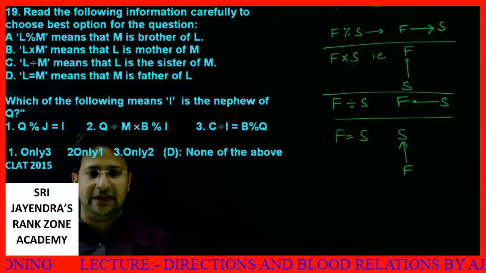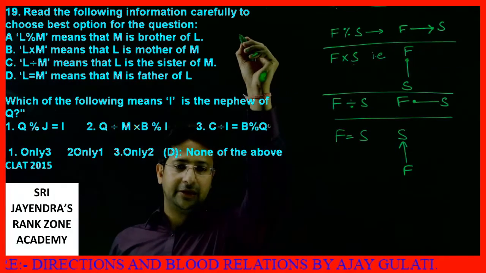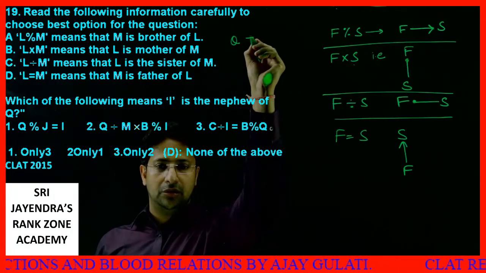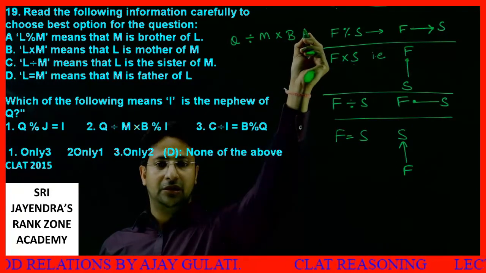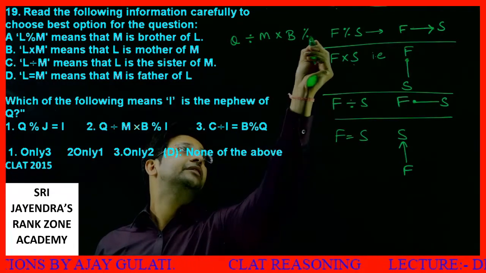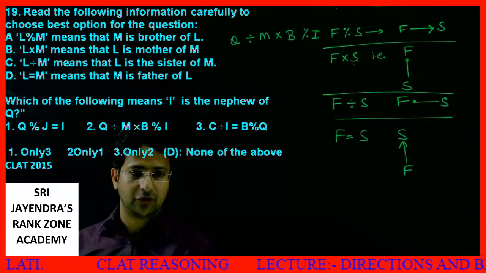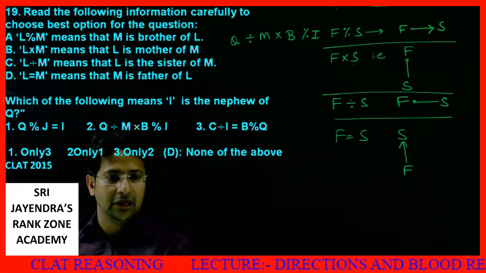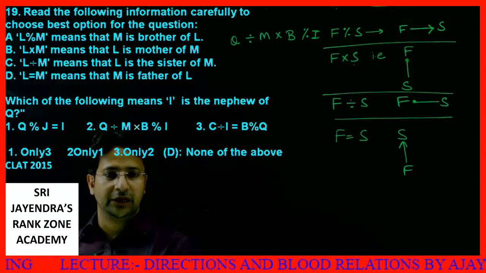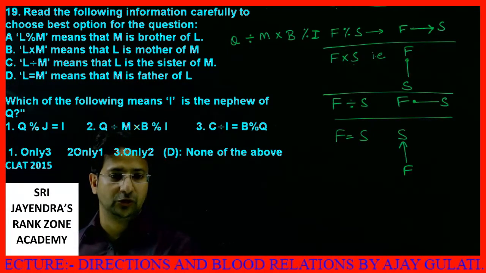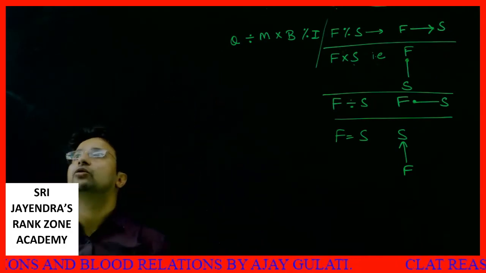Q percentage M into B, Q divide by M percentage I. It's actually a lot of things. Okay, let me write it here. Q percentage M into B, Q divide by M percentage I. This is the thing. For a second I am removing this figure. Okay, Q divide by M into B percentage I. This is what I need to solve. I vacate this space so that I can do a few things over here.